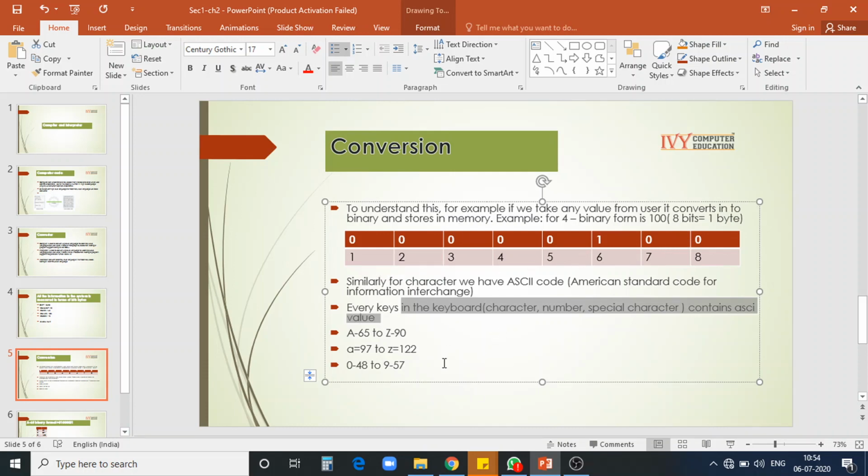See, all these things we are not doing manually. All these things will be taken care of by the compiler. The job of the compiler is that whatever coding you are writing, it converts into binary and it will be stored in the memory in this format. If I give a character, a character cannot be converted into binary, so we have some fixed ASCII values. See, capital A to Z is 65 to 90, small a to z is 97 to 122, for numbers 48 to 57. Like this for star, plus, minus, full stop, for everything we have an ASCII value.